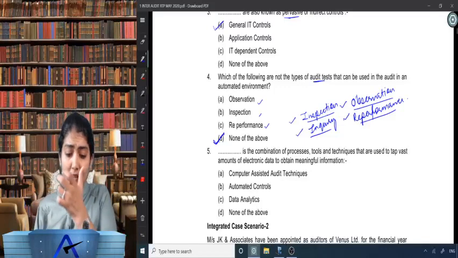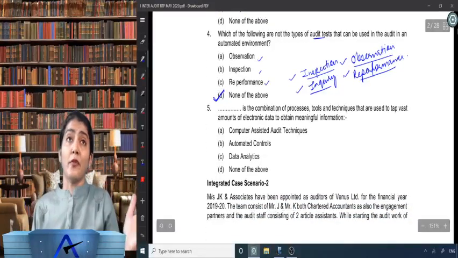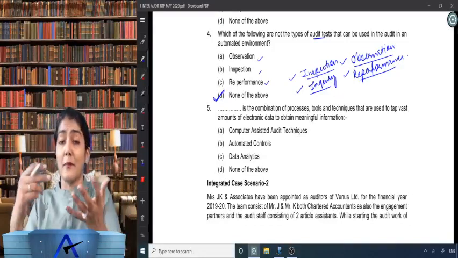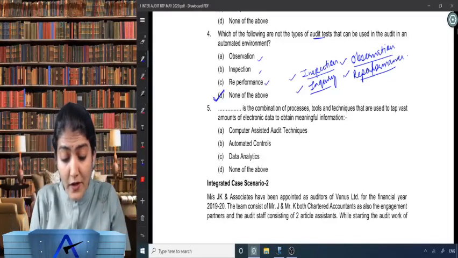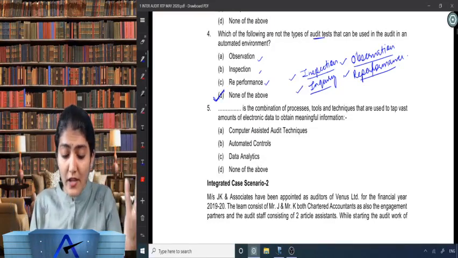Yes, are you all with me? Getting what we are discussing? Which of the following are not the type of audit test? All these are audit tests which we use in an automated environment: inspection, inquiry, observation, reperformance. Right, so observation, inspection, reperformance are given. That is why D, none of the above.